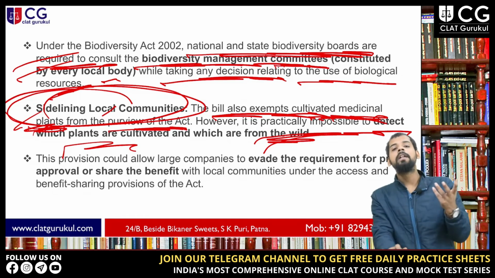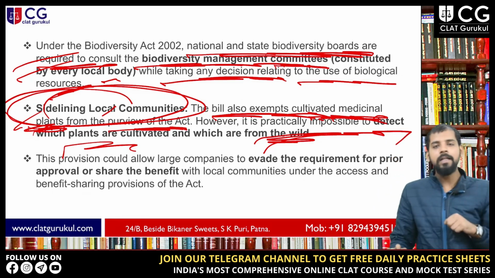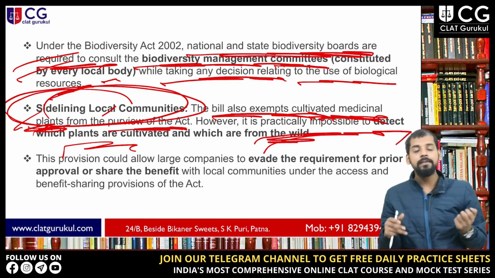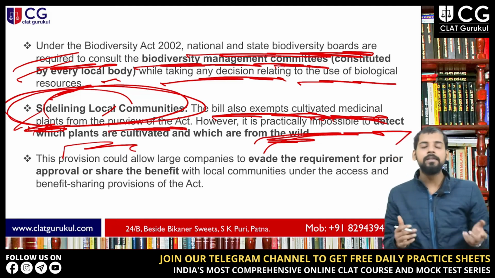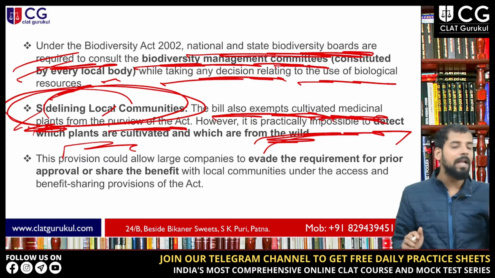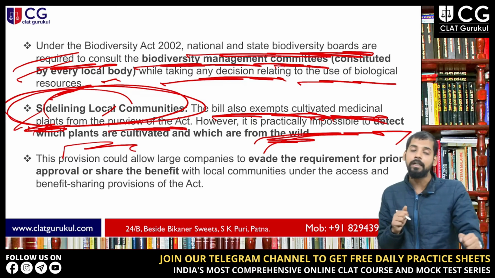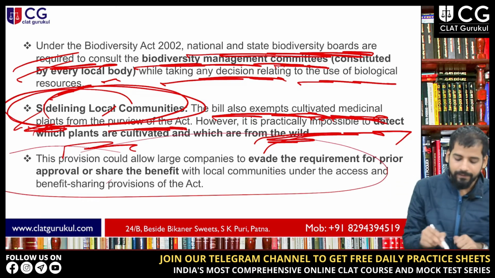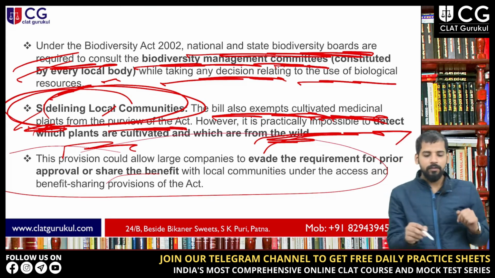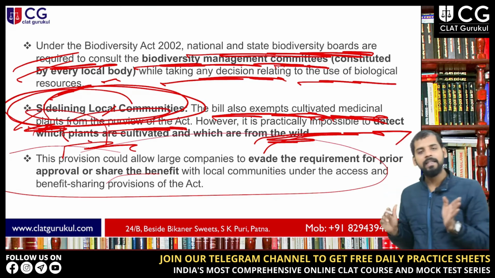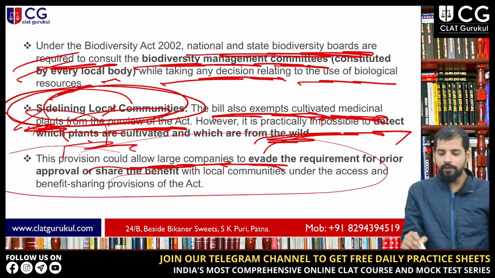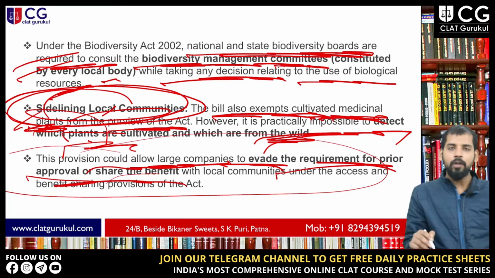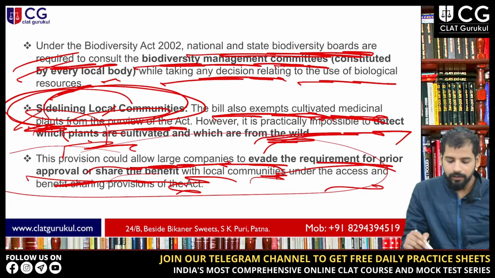Now how you will differentiate between which plants are cultivated and which are from the wild, again this will become a serious issue and a time-taking process, right? Next is this. This provision, the exemption of cultivated medicinal plants, could allow large companies to evade the requirement for prior approval or to share the benefit with local communities, right?